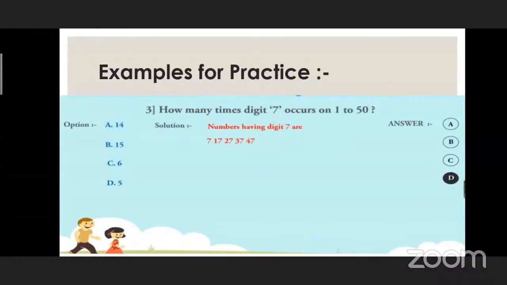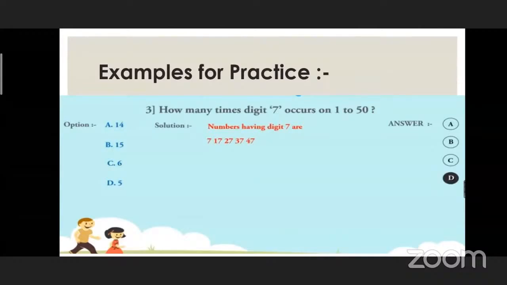How many times does digit 7 occur from 1 to 50? Not 1 to 100, it's 1 to 50. 5. Yes, very good. 5. And which are the numbers? The numbers having digit 7 are 7, 17, 27, 37, 47. Yes, these are the numbers in which 7 occurs: 7, 17, 27, 37 and 47.